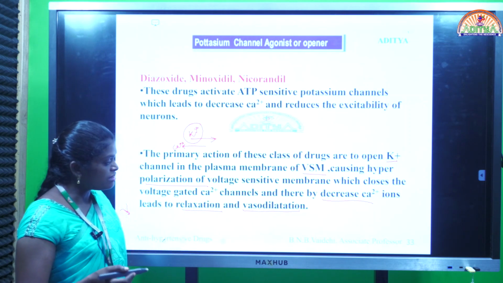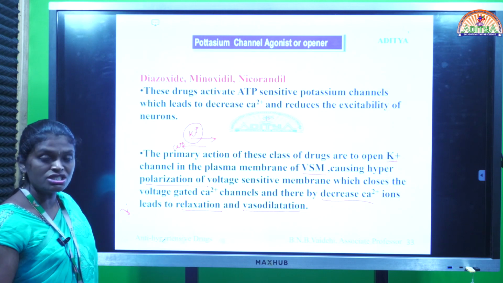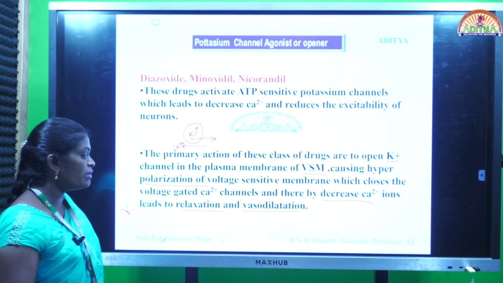So, whenever blood vessels are vasodilated or dilatation occurs, it results in reduced blood pressure.